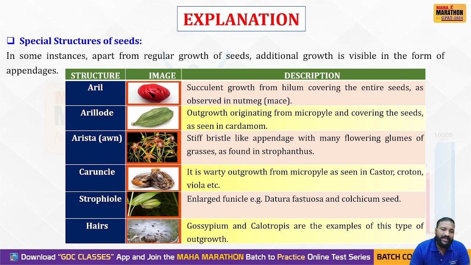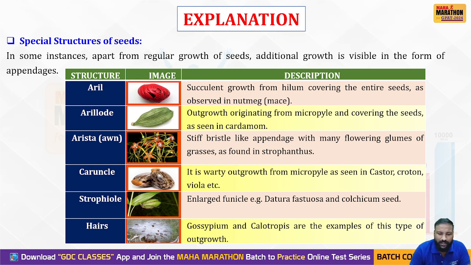Yes, aril is a special type of structure where we can have nutmeg as an example, and arillode, we can see this in cardamom as an example. Cardamom has an arillode type of structure in its arrangement, and nutmeg has aril type of structures, whereas strophanthus has aristolic, which looks somewhat like a group of tiny roots.